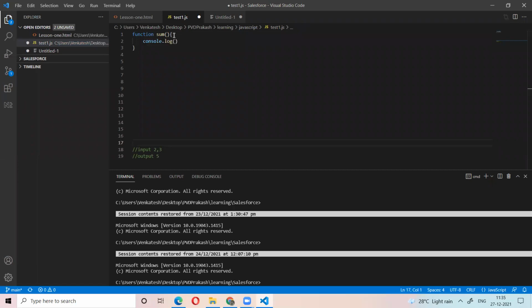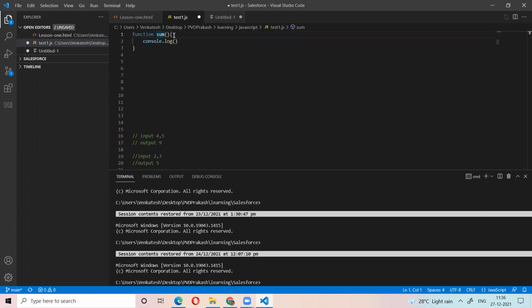My question: whatever two numbers you give, the output will be the sum of the numbers. For example, if you give the input 4, 5, the output would be 9. If you give 2, 3, the output would be 5. So I want this. So what will we do?